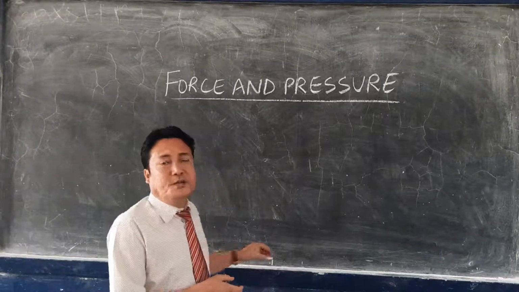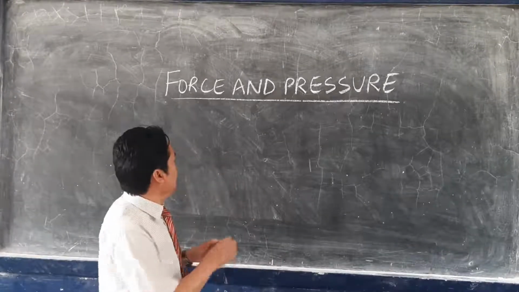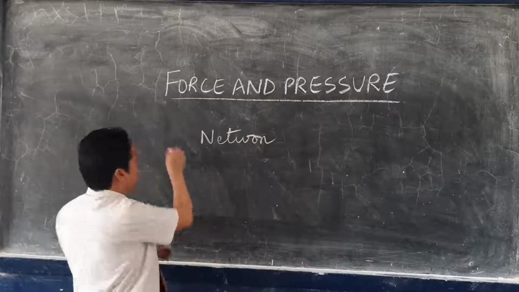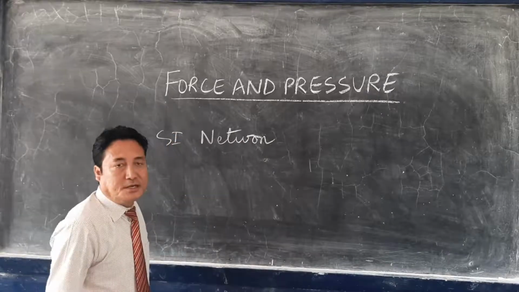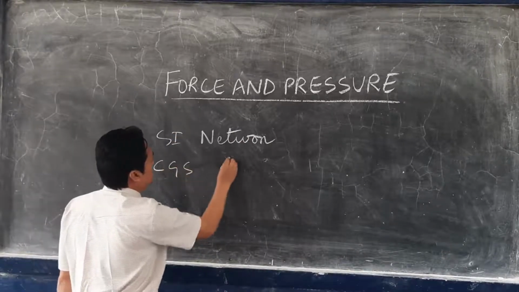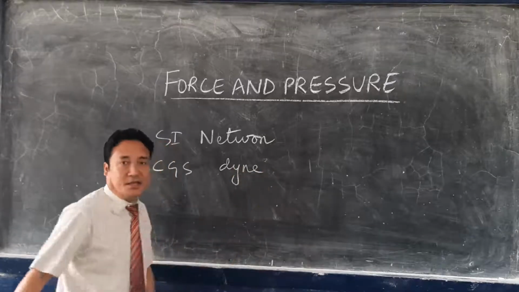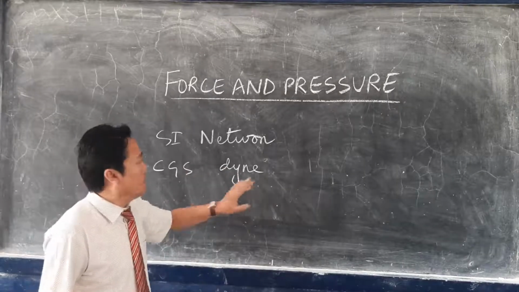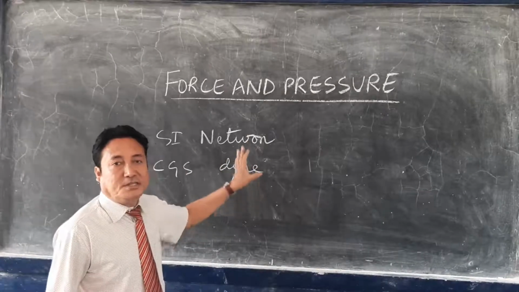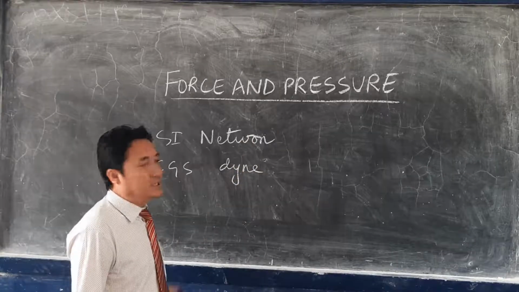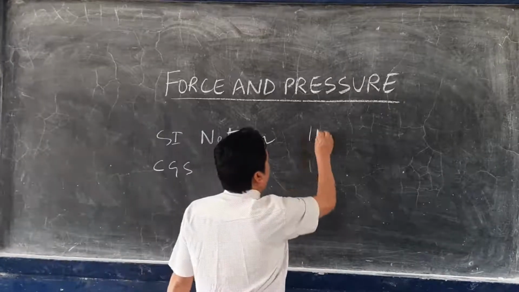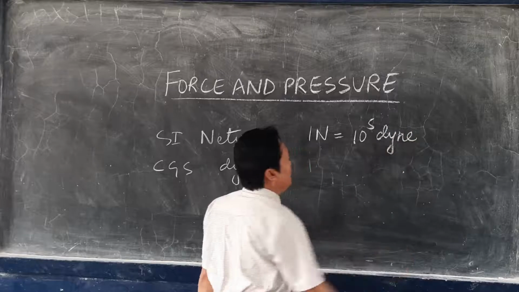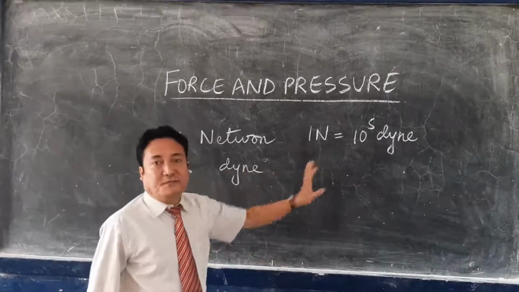The SI unit of force is Newton. SI means the System International Unit. And the CGS unit of force is dyne, D-Y-N-E. And there is a relation between the CGS and the SI unit of force: 1 Newton equals 10 to the power of 5 dyne.